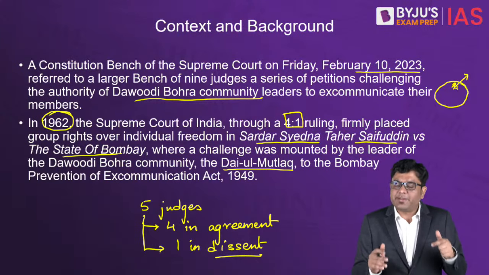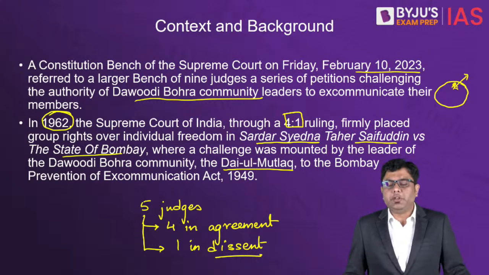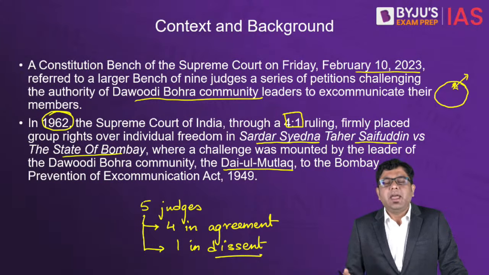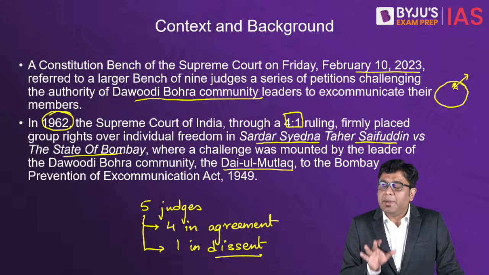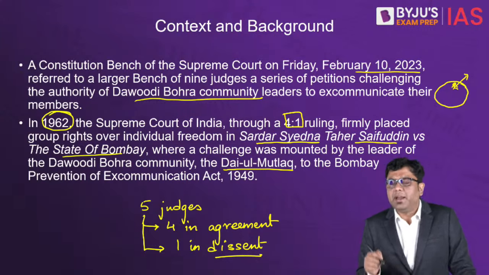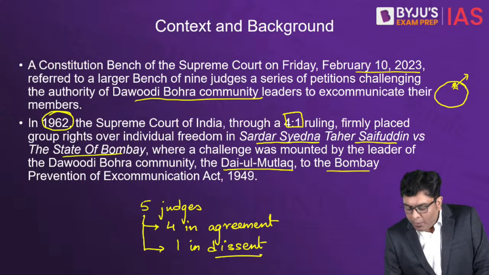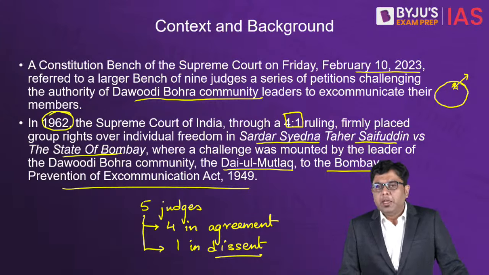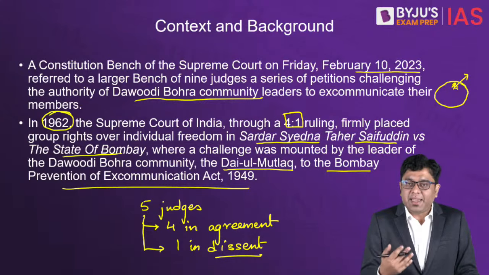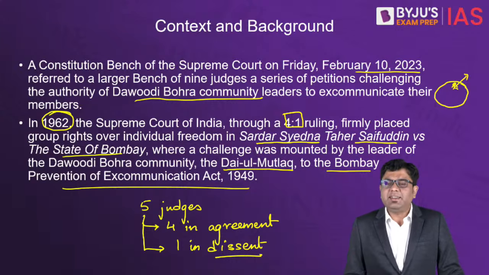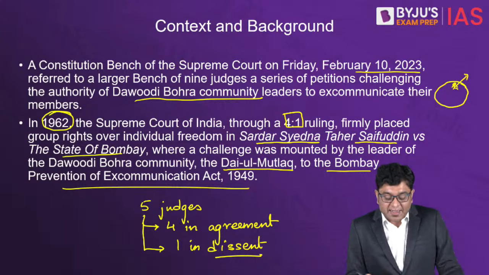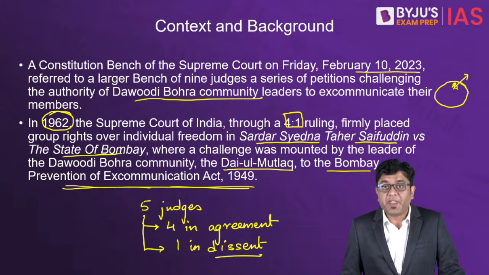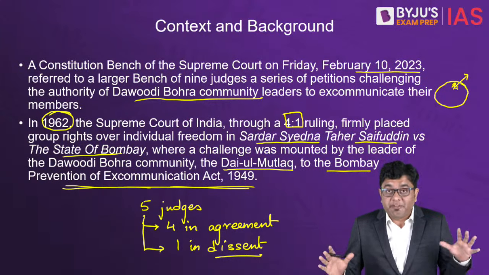This case was taken to the Supreme Court, and the court issued its judgment. The argument made was based on the Bombay Prevention of Excommunication Act 1949. When the four judges made their judgment, they said that this particular act, the Bombay Prevention of Excommunication Act 1949, does not stand to be valid.